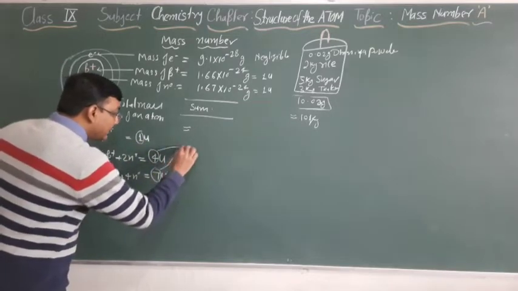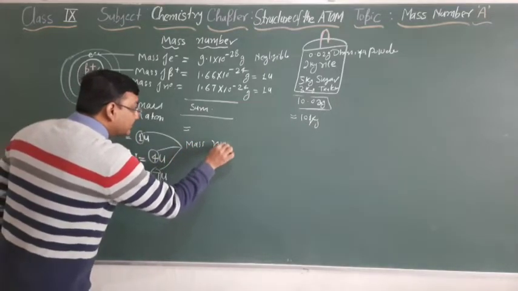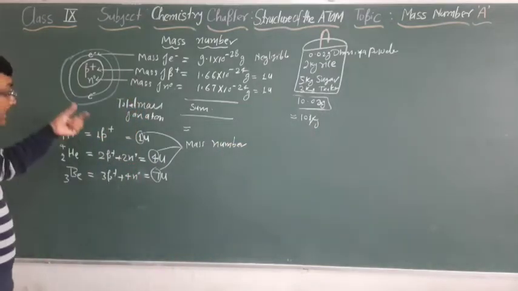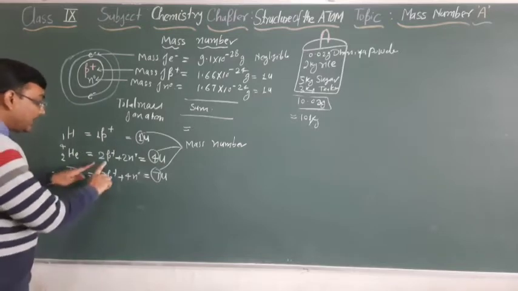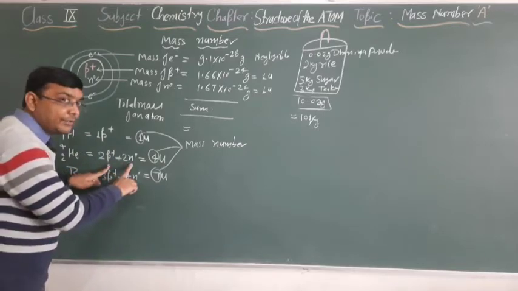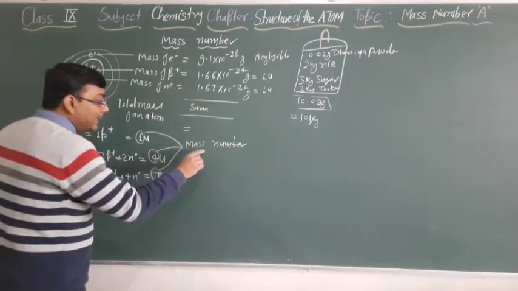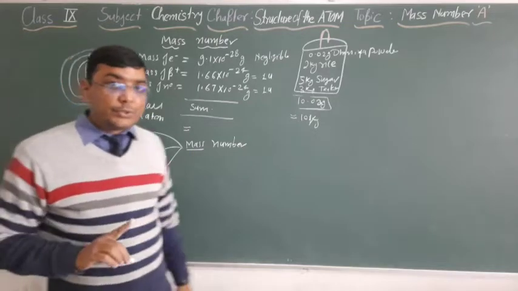This term is called the mass number. Why do we call it the mass number? Because the mass of a particular atom is due to the presence of the number of protons and the number of neutrons. So here we got a number that indicates the mass of a particular atom. Is this clear to you?